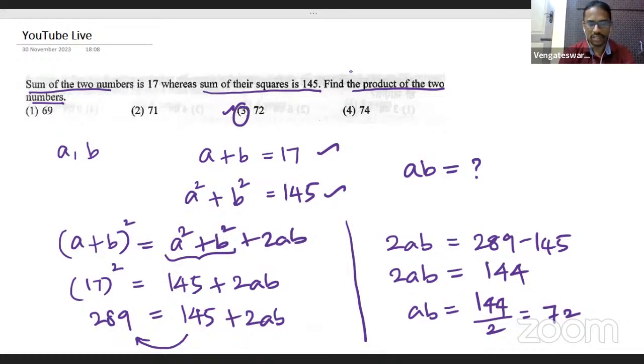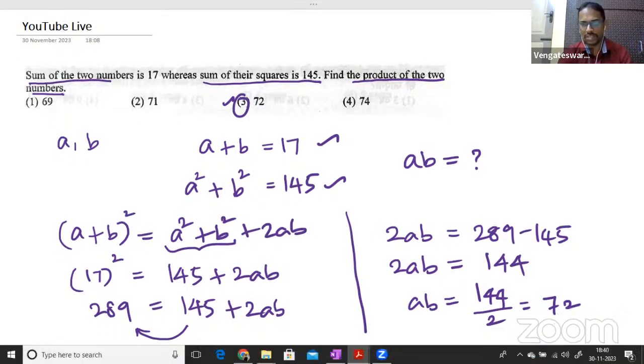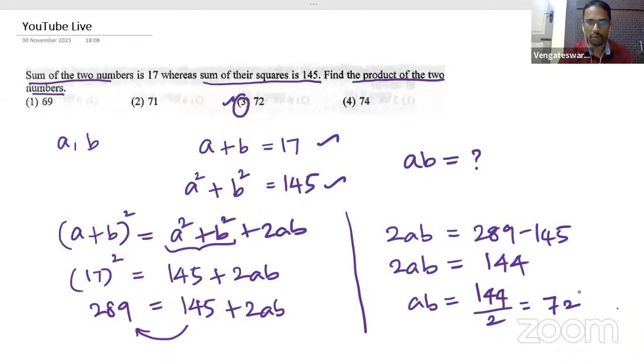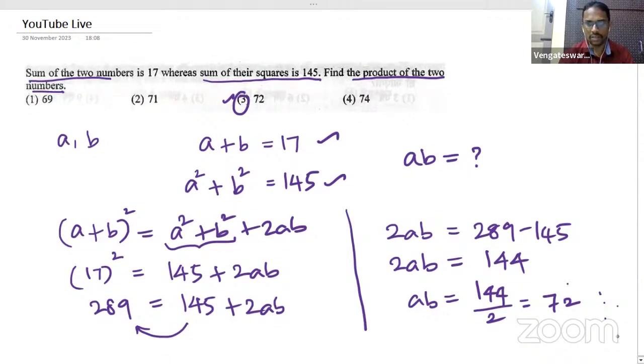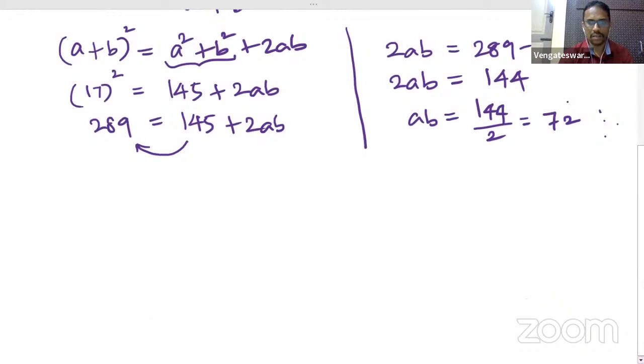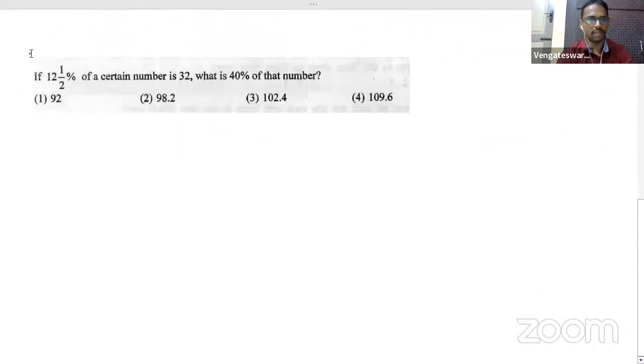Next, we'll try a question from the idea of percentages. We are going to try a few somewhat easier questions. We'll also try a bit moderate level question also. Don't worry about it. Okay, coming to the next question. Fine, ready with the next question.